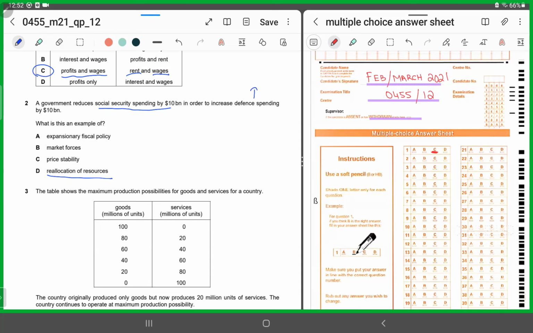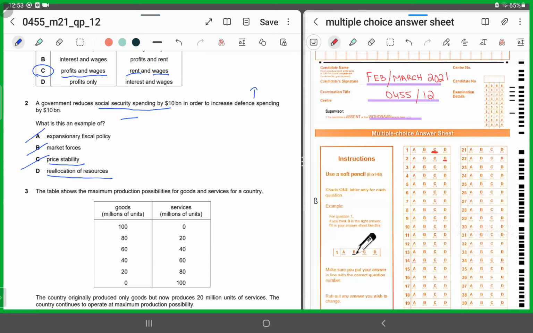The resources which the government has, the limited resources, are being swapped, being changed. It's not expansionary fiscal policy. It's not related to the market forces, neither is it related to price stability. All of these are incorrect. It cannot be expansionary fiscal policy because over here the government is reducing the social security benefits. It's not expanding, it's in a way contracting in fact. So for 2 we'll shade in B.